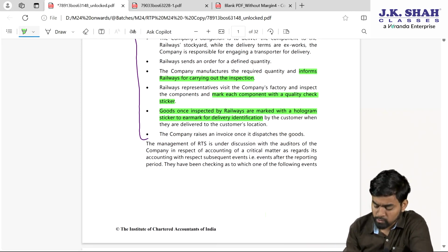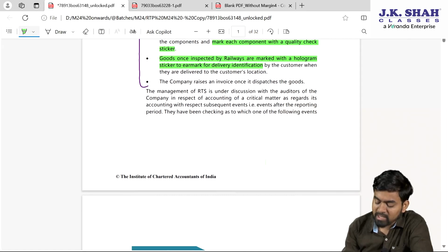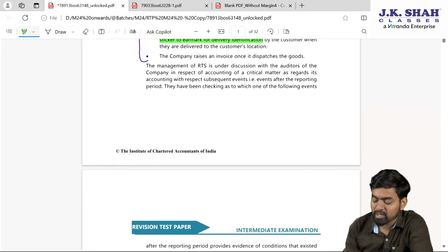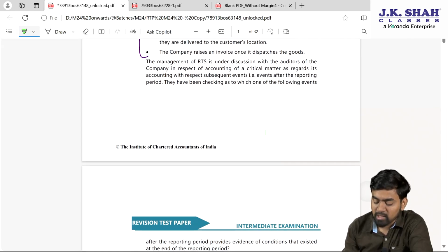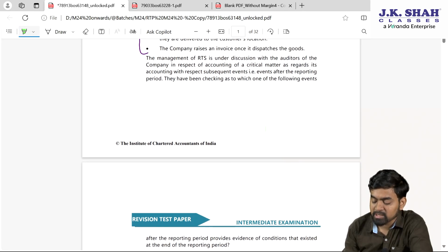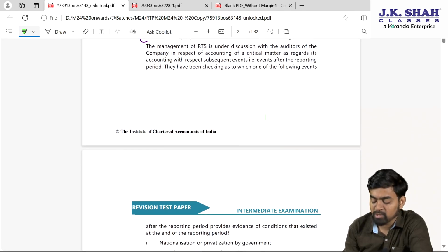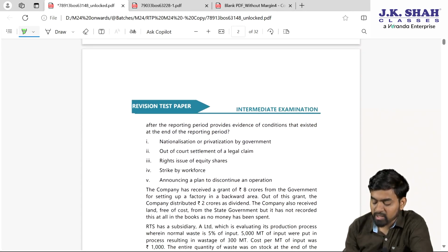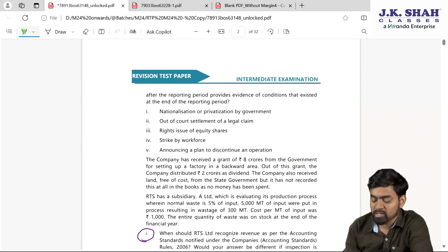The management of RTS is under discussion with the auditor of the company in respect of accounting of a critical matter with respect to subsequent events, that is, events after the reporting period. They have been checking which one of the following events after the reporting period provides evidence of a condition that existed on the balance sheet date or the reporting date.